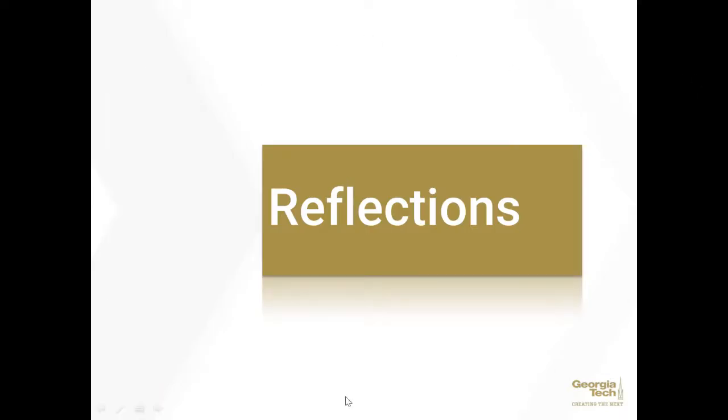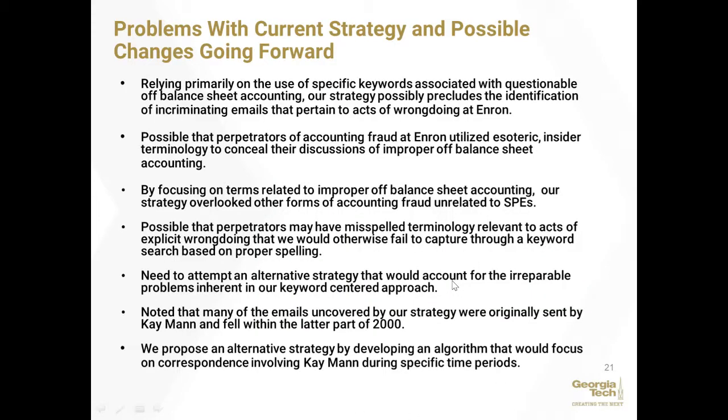This is the reflections section of our presentation. In this section, we're going to talk about problems with the current strategy that we employed and possible changes that we might make going forward. By relying primarily on the use of specific keywords associated with questionable off-balance sheet accounting, it's possible that our strategy precluded the identification of incriminating emails that pertain to acts of wrongdoing at Enron.